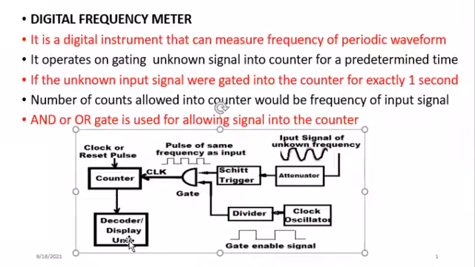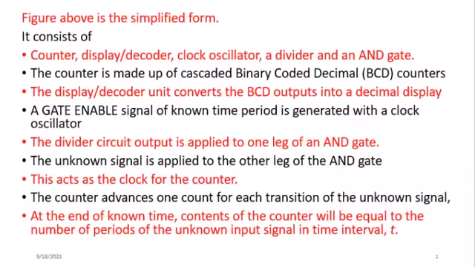For instance, if our signal is taken within 1 second, the number of variations within that 1 second stands for the frequency of the signal we are trying to measure. As you can see from that diagram, we have a counter or decoder, we have a clock, which is our oscillator, we have a divider, and we have an AND gate.